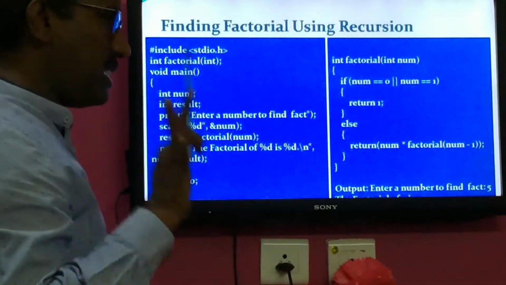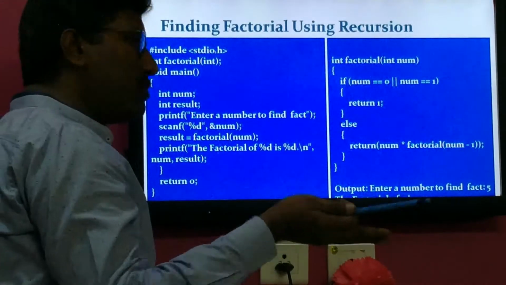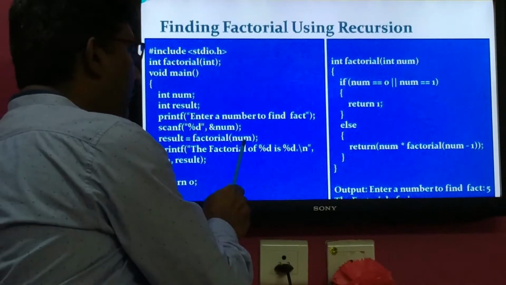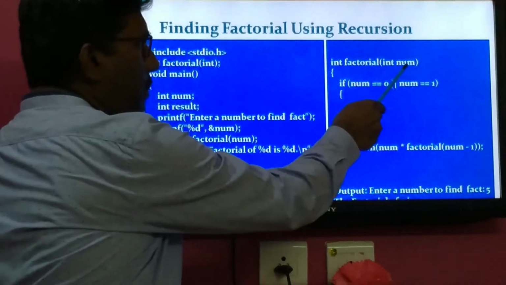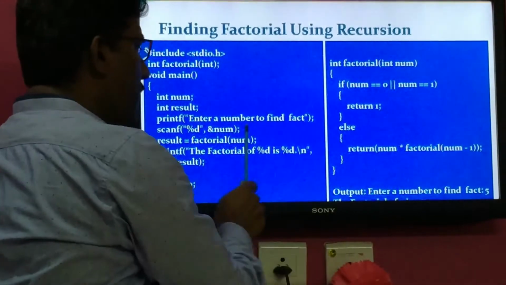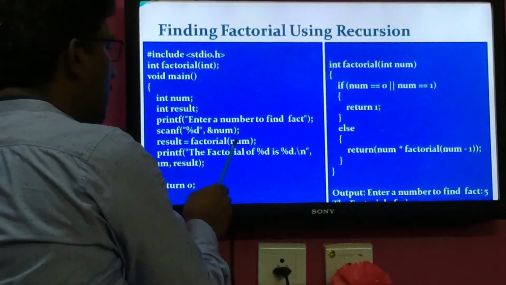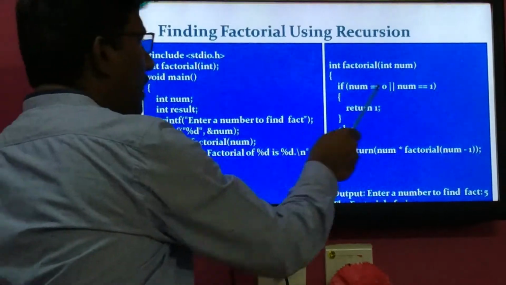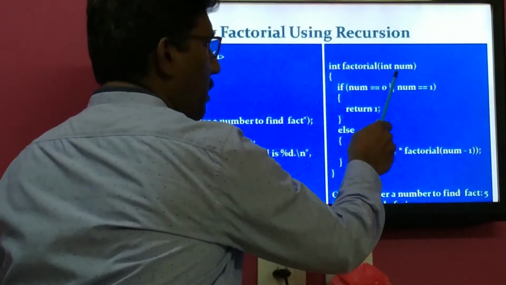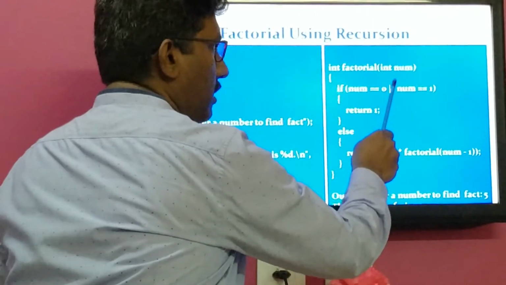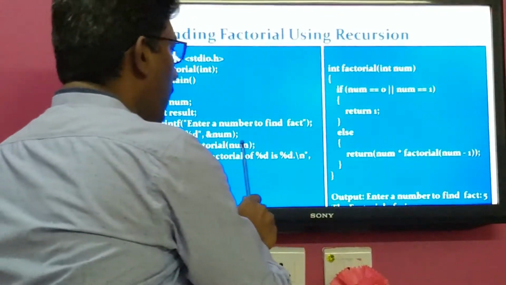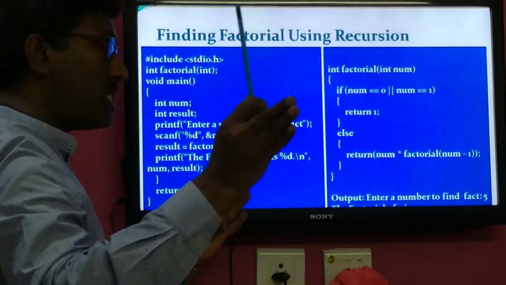Yes, we can have the same name, or we can take different names. In this program, the actual parameter name is num, and the formal parameter name is also num. No problem. But in the main function, num will occupy separate memory, and the num formal parameter in the called function will also occupy separate memory. The name may be the same, but the locations are different.